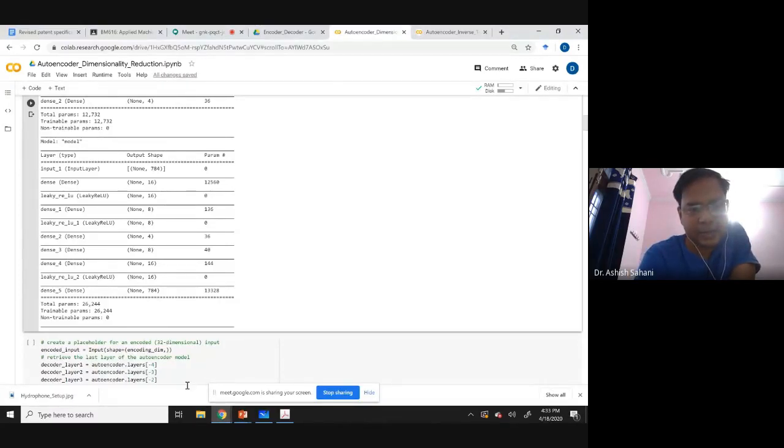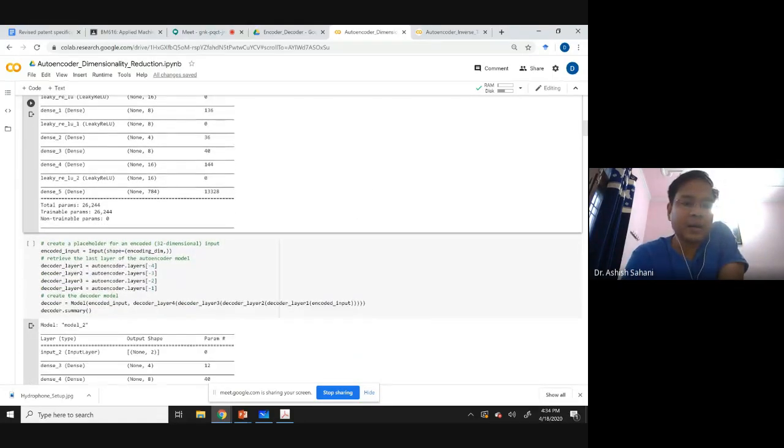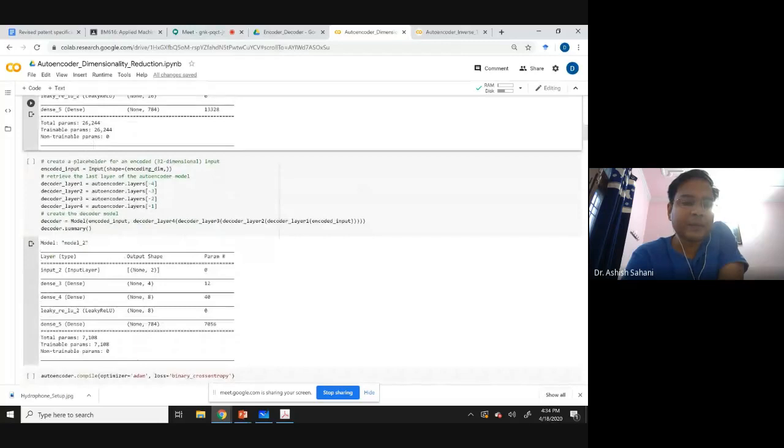Yes, 4 to 8. Then 8 to 16 it goes. This is not a separate layer, this is just the activation of this layer. It is a leaky ReLU activation of the dense layer. So from 16 it goes to 784. So these are the parameters for that.